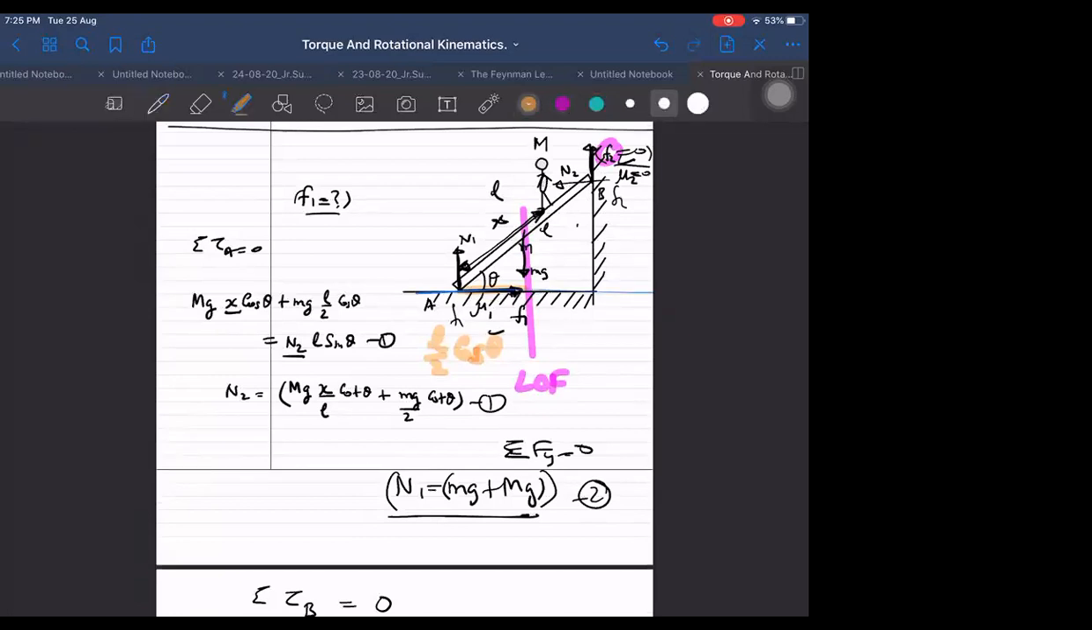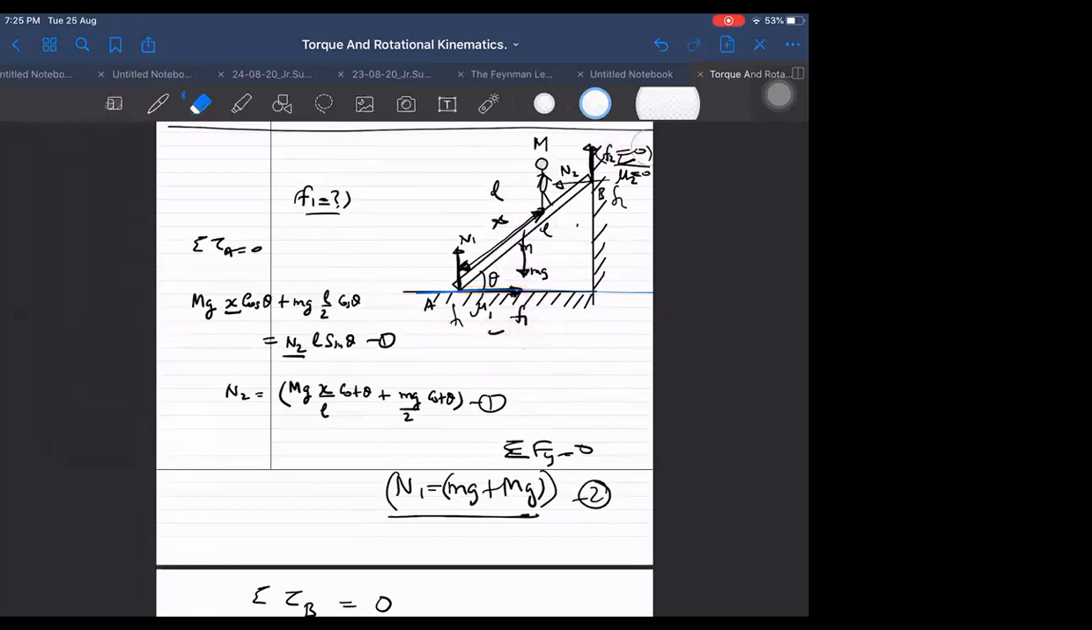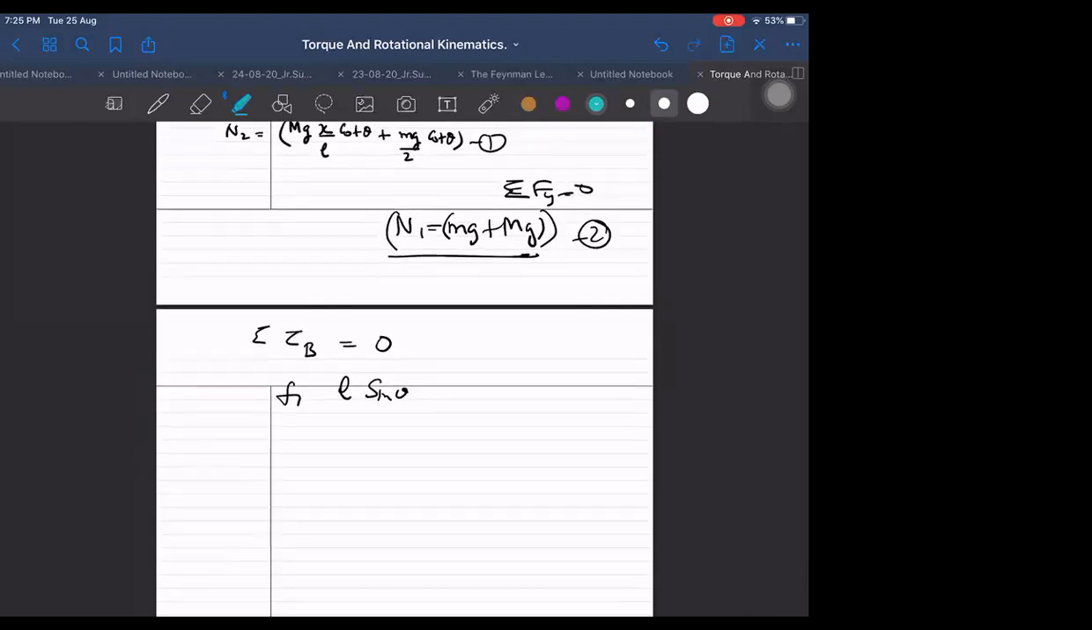Wait a second. Let me do something here. I am removing this, and I will use this as the point about which we want to find the torque. The line of force of F1 is this. So the perpendicular distance up to that is this one, and that perpendicular distance is L sin theta. So we can say F1 into L sin theta.